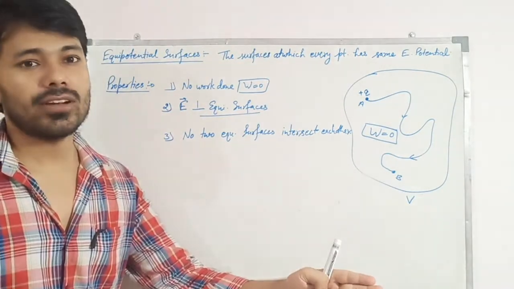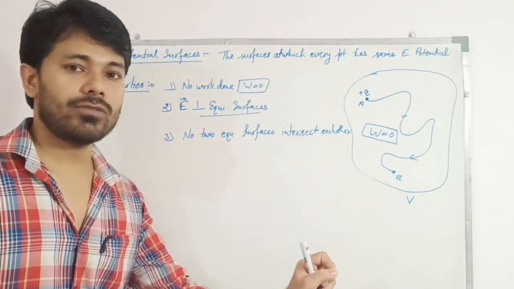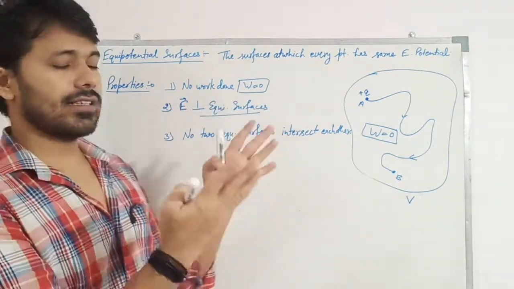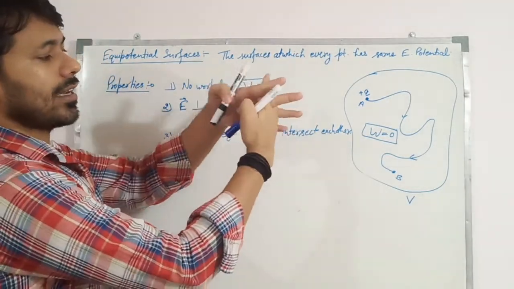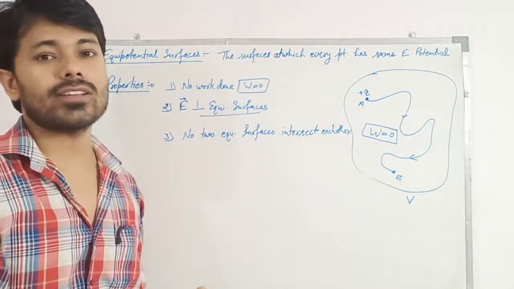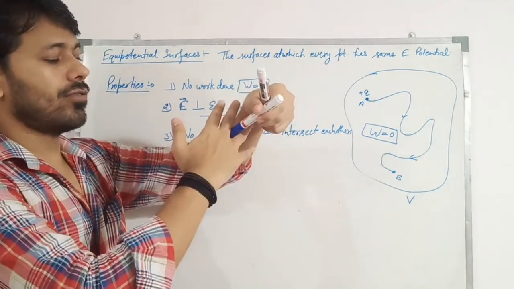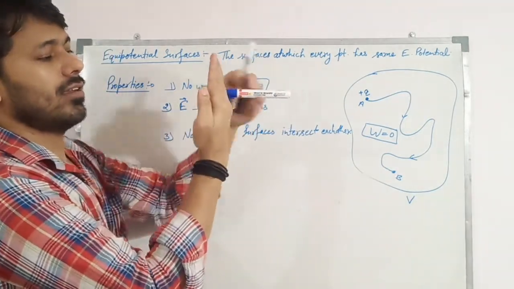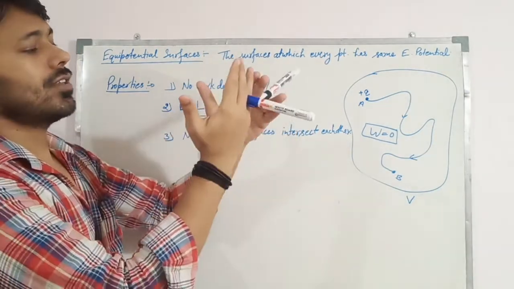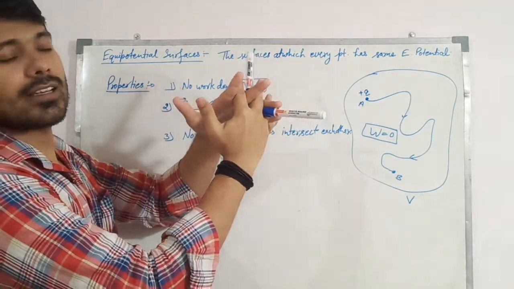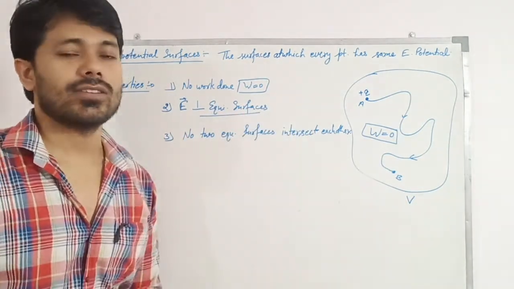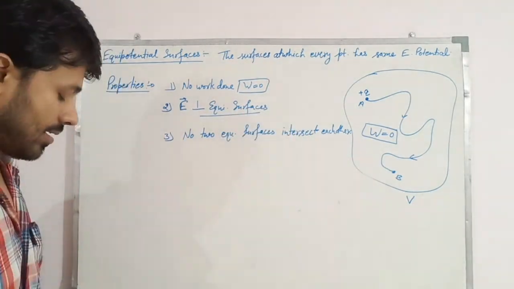Just like electric field lines, they never intersect because at the point of intersection there are two directions of electric field. Similarly, if two surfaces, let's say these are two surfaces, intersect each other, then at the line of intersection there are two directions of electric field. Let's say these are the directions perpendicular to the surfaces. This is a plane, this is the direction of electric field which is perpendicular to the plane. Similarly for this, if these two planes intersect, then there are two directions of electric field at the line of intersection. That is not possible, right?